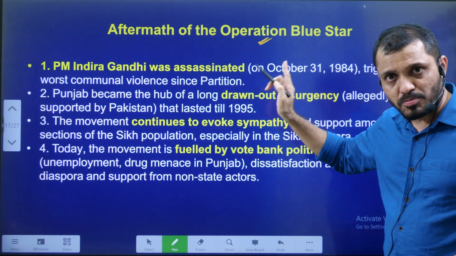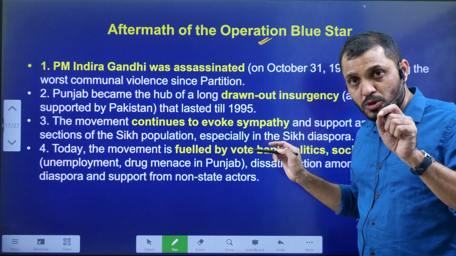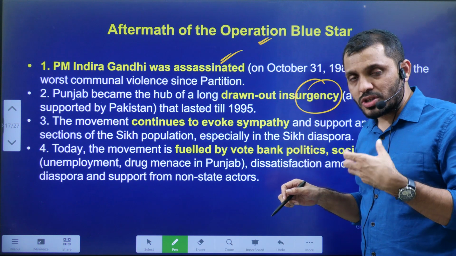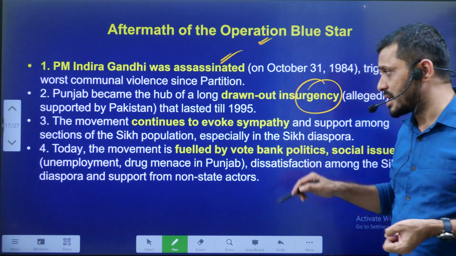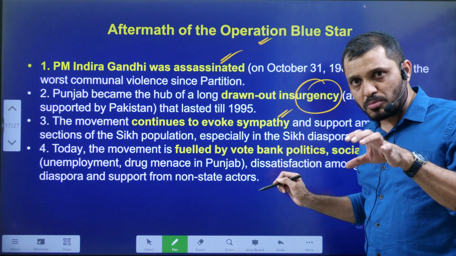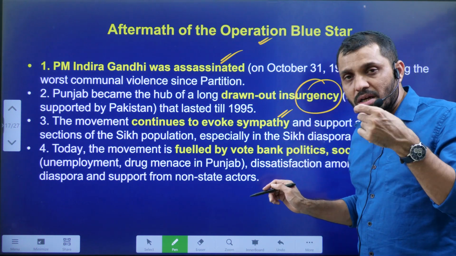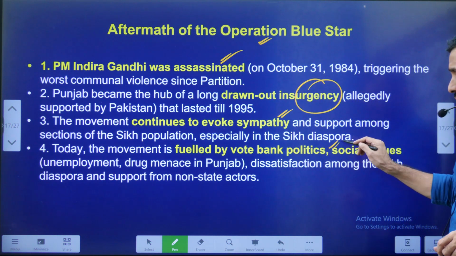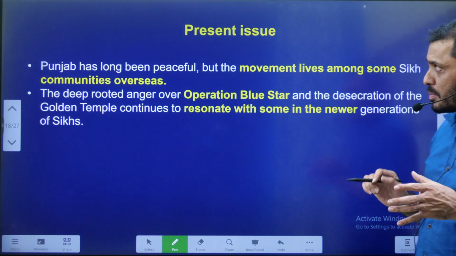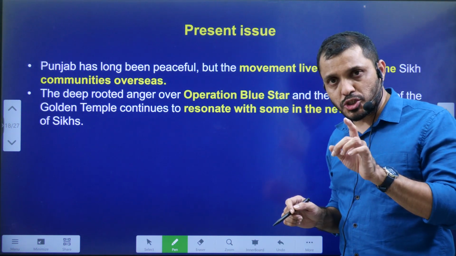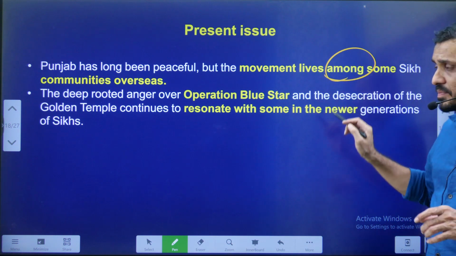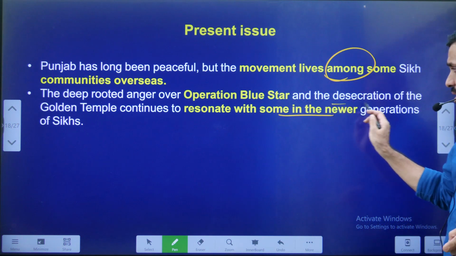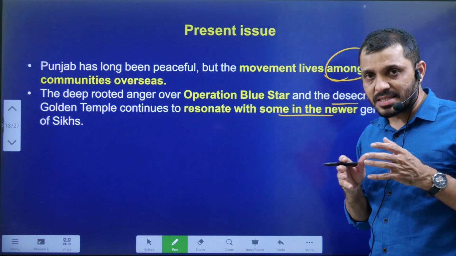Next, the aftermath of Operation Blue Star. After Operation Blue Star, Indira Gandhi was assassinated. Then the insurgency among the Sikh youth was exploited by Pakistan, and still Operation Blue Star continues to cause sympathy in the Sikh population against the government of India, and it is now and then used by vote bank politics. Like I said earlier, the present issue is driven by the people who are living outside of India, and they are supporting the cause of the Khalistani movement.